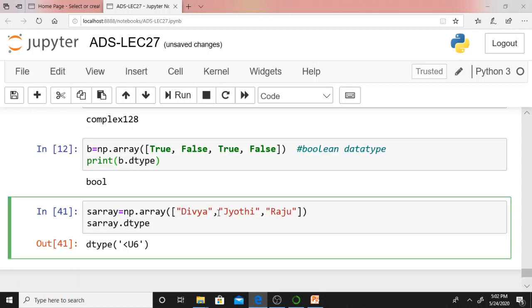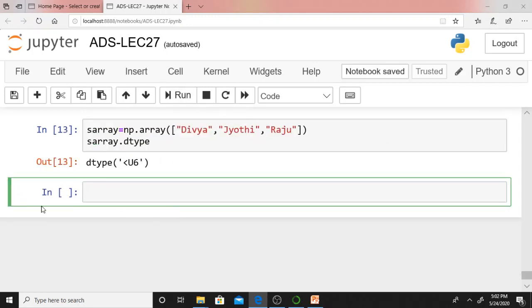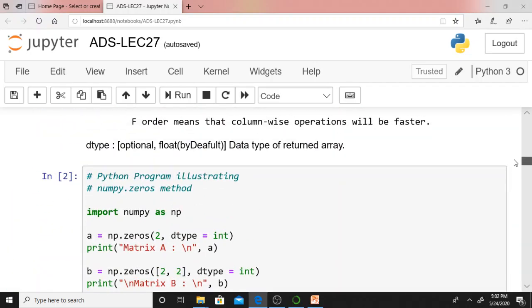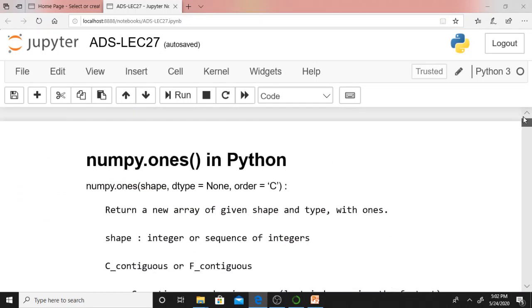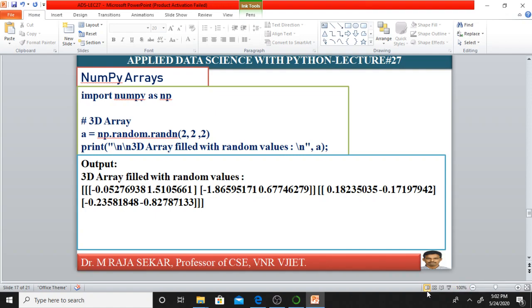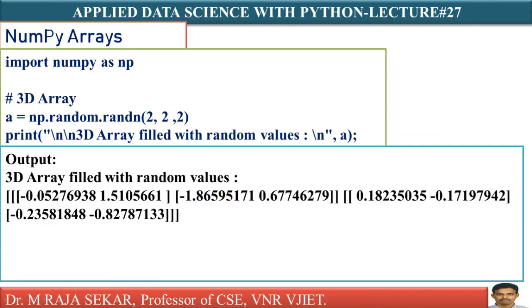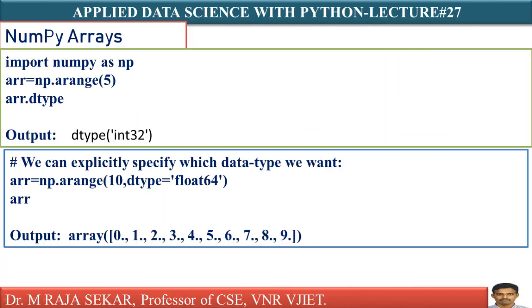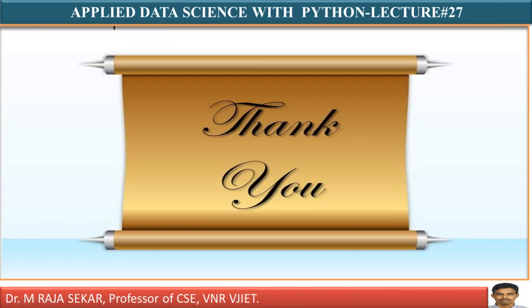Even you can create an array with strings. If you create such an array, it gives U6, Unicode. Unicode is useful for representing characters. Unicode is a code with which all human languages can be represented. If someone studied the Java programming language, they might have seen what Unicode characters are. No issue. For the time being, understand that strings can be represented in the form of Unicode characters.